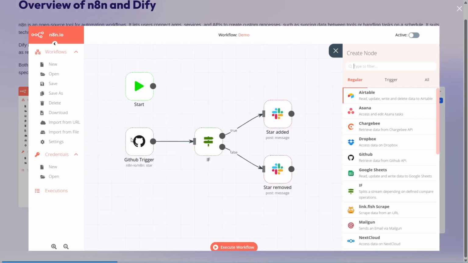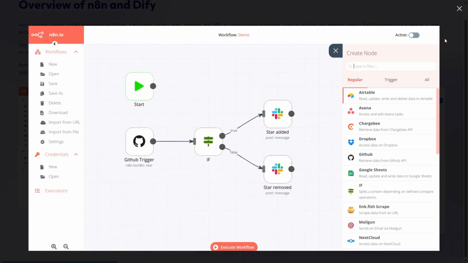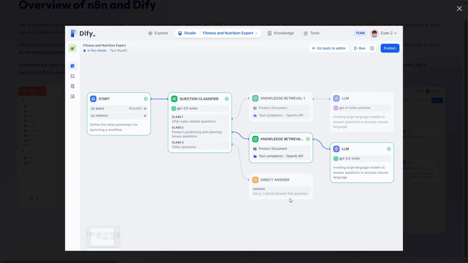Both tools are open source, meaning users can access and modify the code. They support self-hosting for data privacy and cost savings. However, n8n is broader for general automation, while Dify is specialized for AI-driven apps. Now, as you can see, this is the ecosystem of n8n, the node-based workflow, if you want to look further. And this is the Dify workspace. As you can see, you can connect different things together.